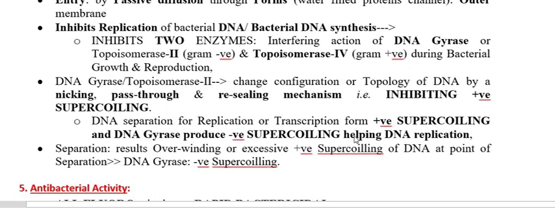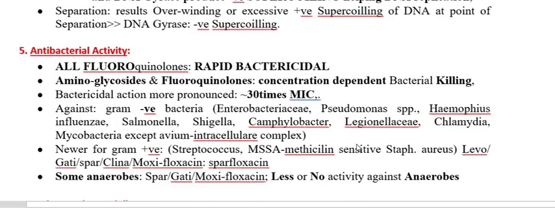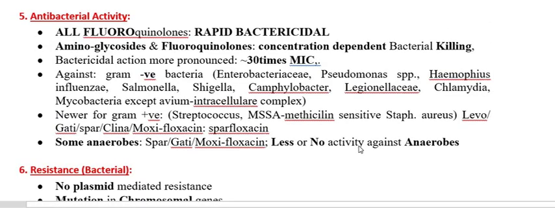Now we have to go through the antibacterial activity of this group. Regarding the antibacterial activity of fluoroquinolones, this is a drug which is broad spectrum in nature. Second point, this is bactericidal in nature, and not only that, it is rapidly bactericidal. The bactericidal groups of antibiotics are beta lactams, then aminoglycosides, then these fluoroquinolones.